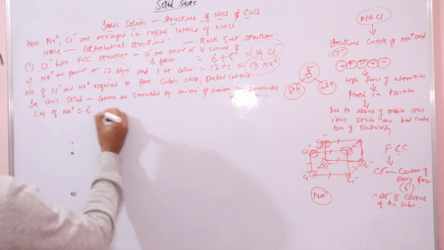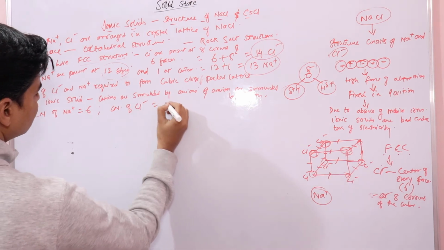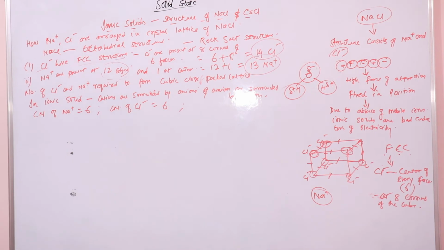So the coordination number of chloride ions is 6. This is important with reference to chloride ions. This structure needs to be studied with reference to chloride ions.